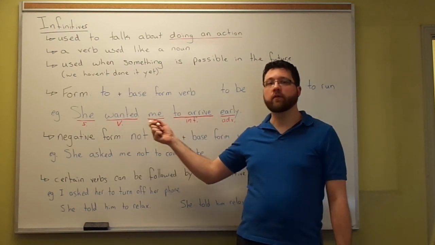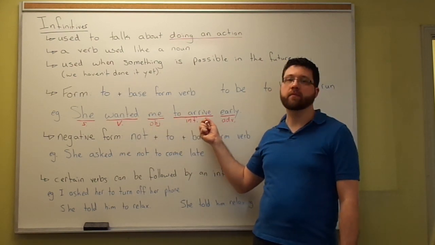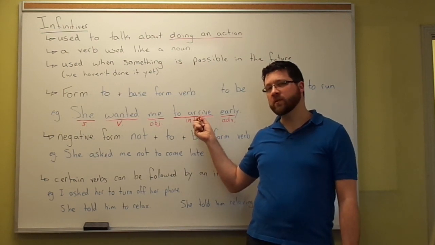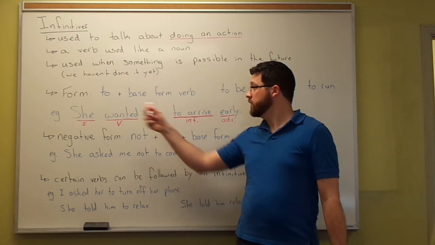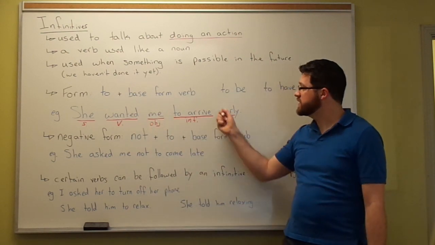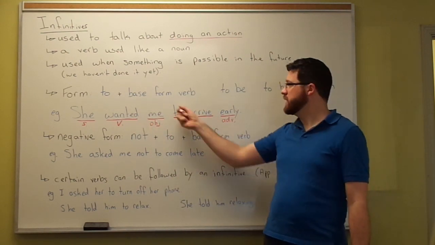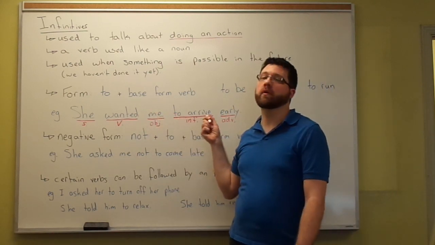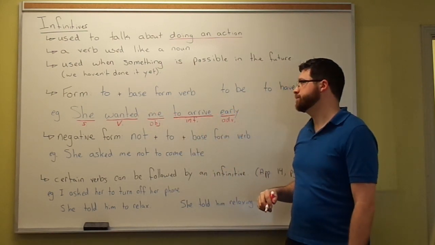She wanted me to do something. She wanted me to arrive. Have I done it yet? No, I haven't. And so this is this idea of being a future action that's possible. She wanted me to arrive early.